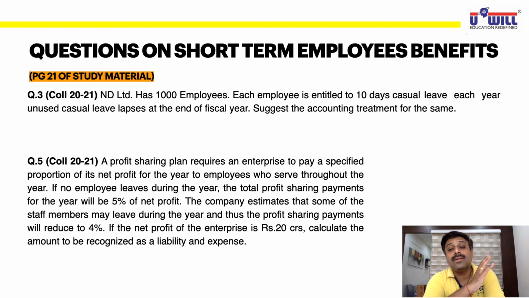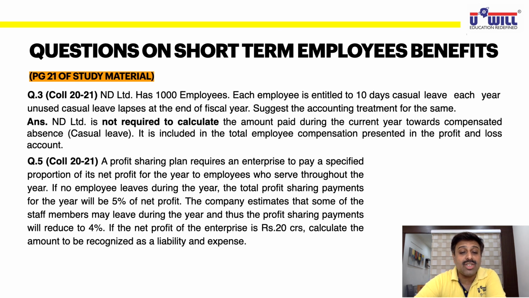What did we discuss? If it is non-accumulating, no provision is to be made. Whatever expense you are paying for the current year will only be debited to the P&L account. No extra amount is to be debited to the P&L account. Since it is a non-accumulating type of leave, no other provision is to be created. So NT Limited is not required to calculate. Write this: the amount paid during the current year towards compensated absence, casual leave, is already included in the total employee compensation presented in the P&L account. An extra amount is not to be provided because it is non-accumulating. It lapses at the end of the year.